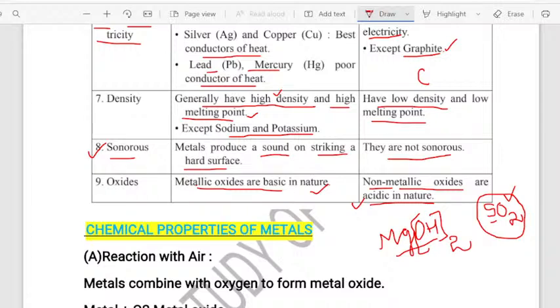Fine. So I think you all have understood the properties of metals. It is very important to know the properties of metals and also non-metals, my dear students. Sometimes in your exam they ask you to write the properties of metals and non-metals.